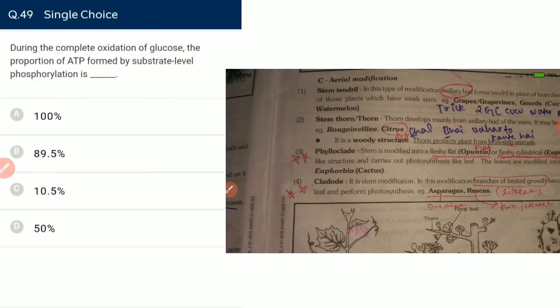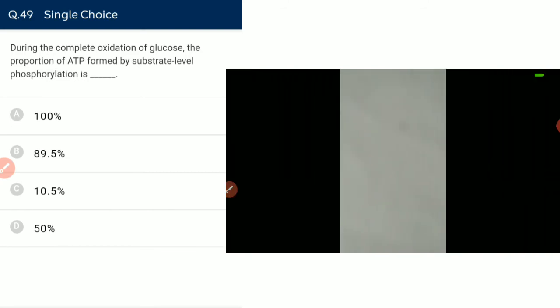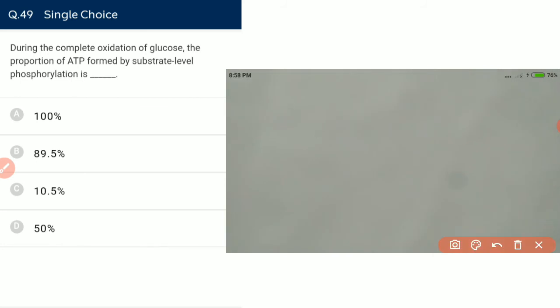During the complete oxidation of glucose, the proportion of ATP formed by substrate level phosphorylation is less than 50%, or very less. So we have only one option with a small percentage, so we can blindly approach this option, but we can take a look at the answer. We have ATP by substrate level phosphorylation as 4.